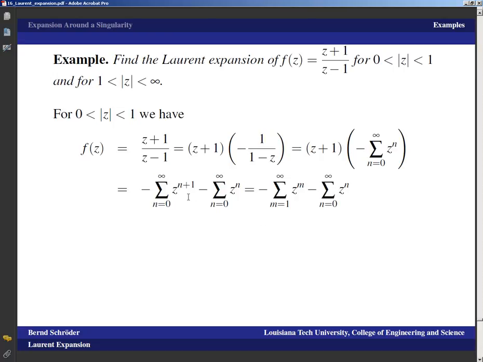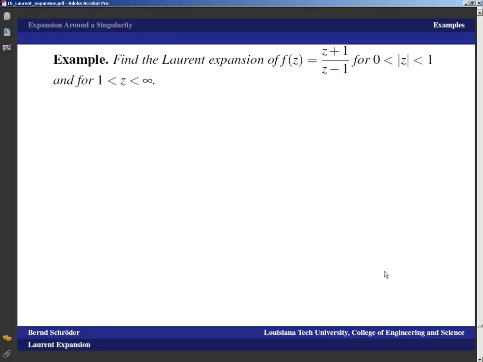And if we now want to do an index shift, we say m equals n plus 1. Well, that means m starts at 1, goes to infinity. We get negative sum m equals 1 to infinity z to the m minus sum n equals 0 to infinity z to the n. And, well, that just means that the 0th term, which is 1, stands by itself. So we get a negative 1, because there's a negative out front. And everything else is doubled up, so we get negative 1 minus the sum n equals 1 to infinity 2z to the n. Okay, well, that's not too bad.